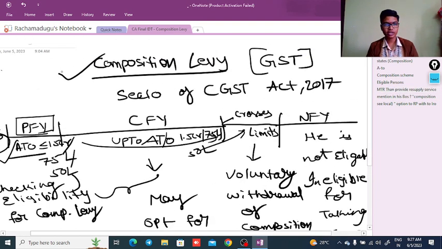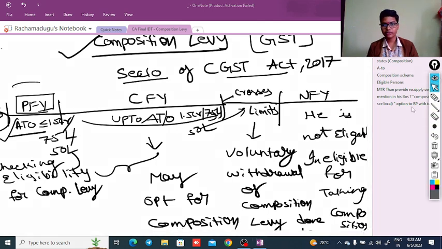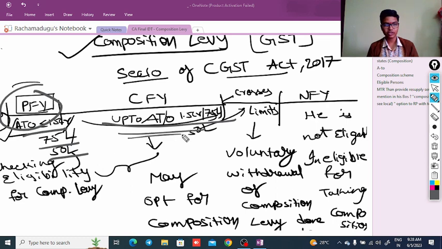In the first slide, we have learned what is meant by the composition levy. Section 10 deals with the composition levy of the CGST Act 2017. If in the previous year the aggregate turnover is less than or equal to 1.5 crores, 75 lakhs or 50 lakhs, and in the current year up to the annual turnover of 1.5 crore, 75 lakhs and 50 lakhs, those are eligible to opt for the composition levy.